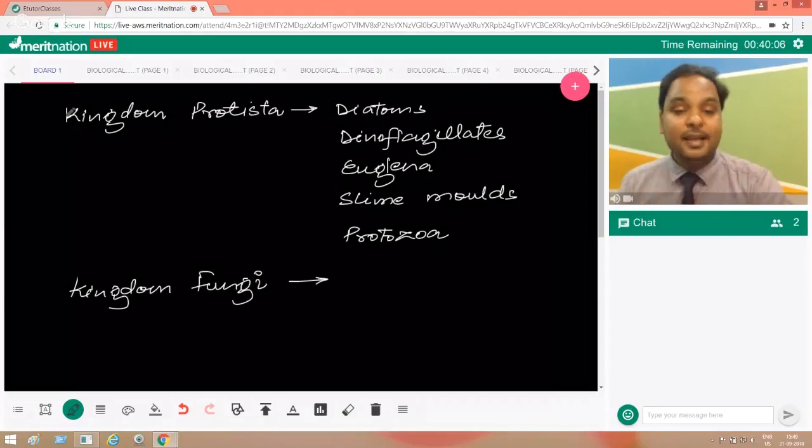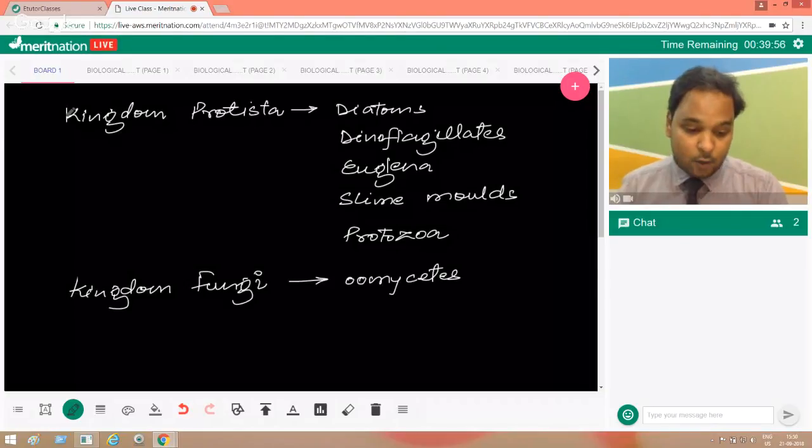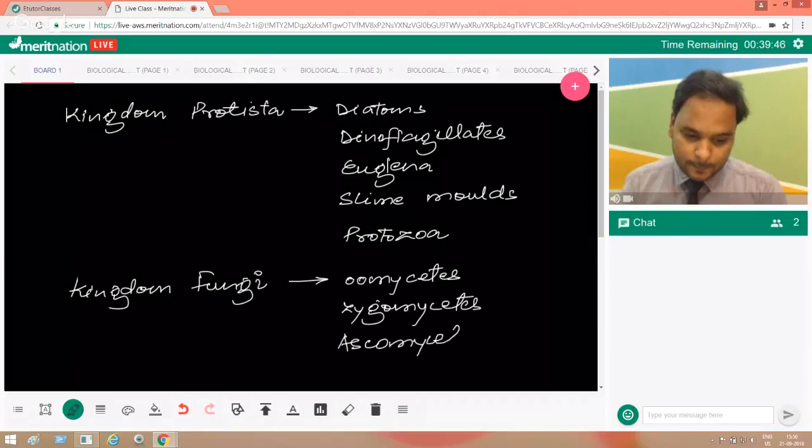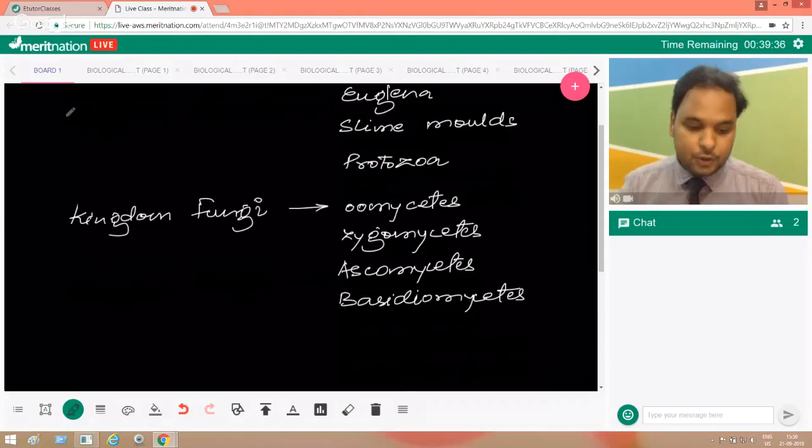Kingdom fungi has a few classifications. You can start with oomycetes, zygomycetes, ascomycetes, basidiomycetes, and last but not the least, Deuteromycetes.